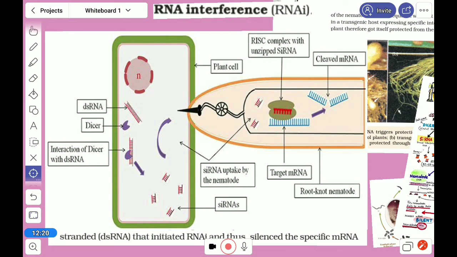Okay, so in that way the nematode will die, and when the nematode dies, then there will be no root knot disease, and the plant can survive. So that is about the RNA interference. Thank you.